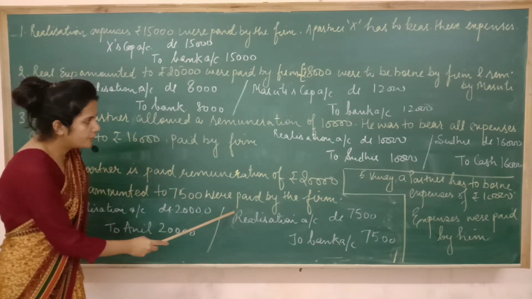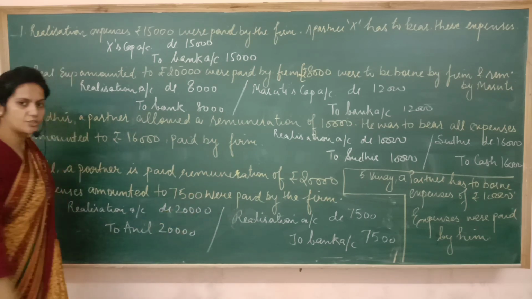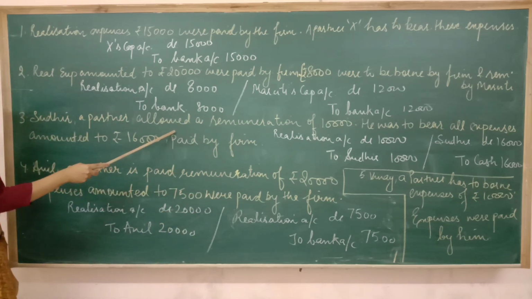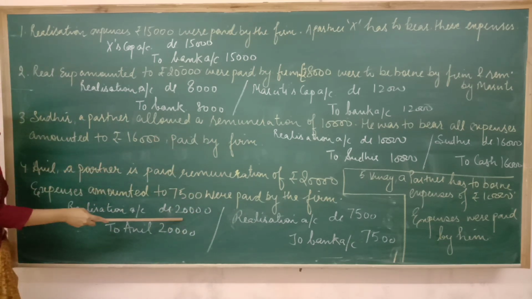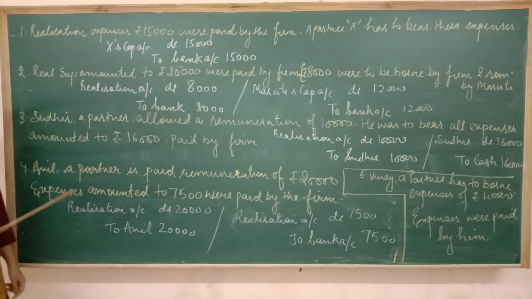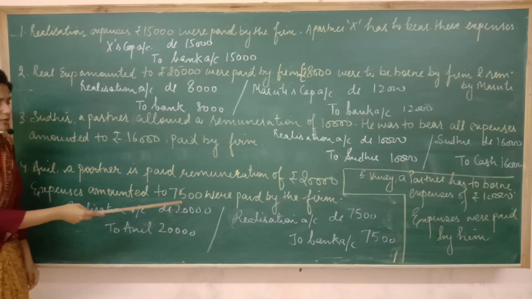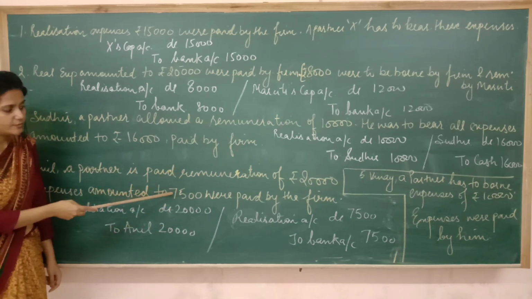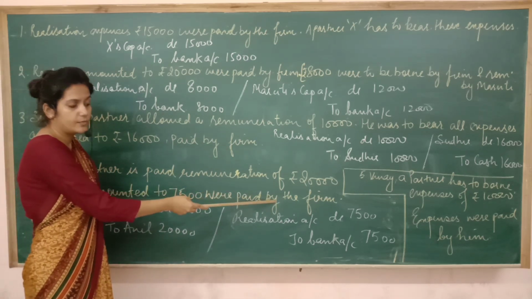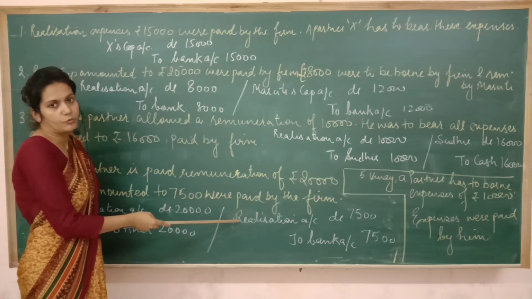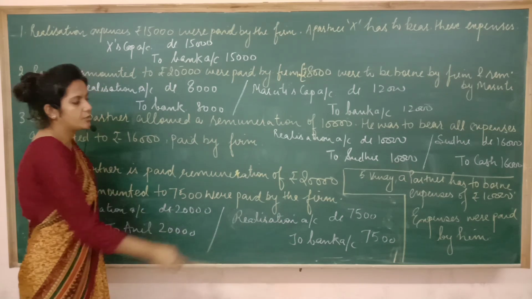The only difference between the third and the fourth transaction is that there the partner was responsible to pay off the expenses. Here the partner is not responsible. Here Anil was only told to do the process of dissolution, for which he was paid. He was not at all responsible for the payment of expenses. These expenses were to be paid by the firm. So I have to debit realization account. So it is realization account debited to bank account.